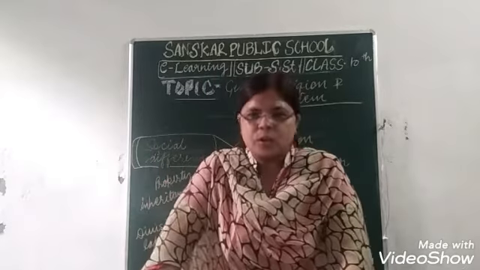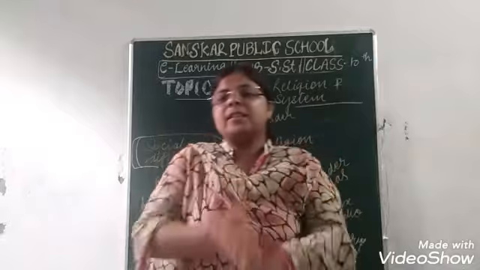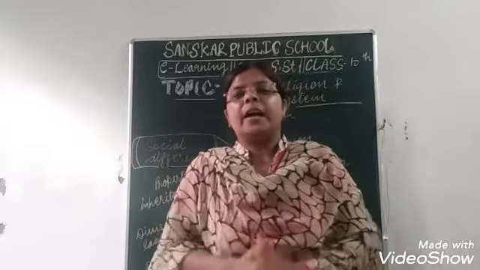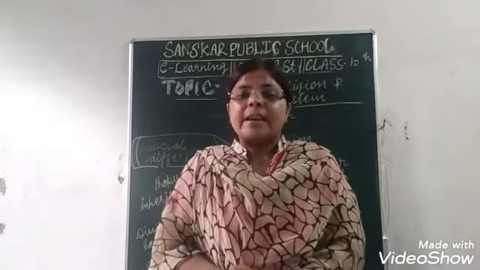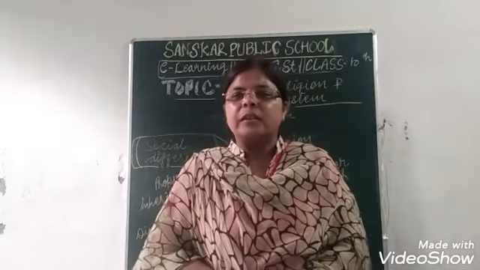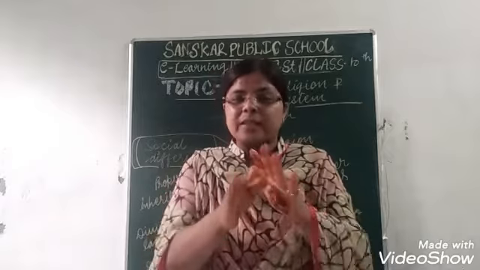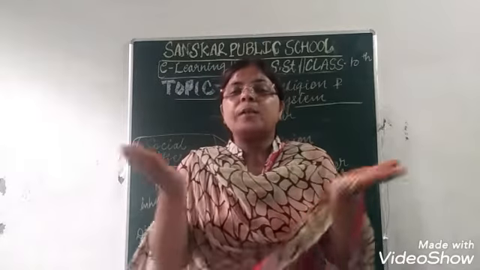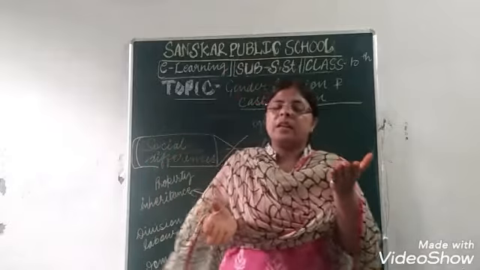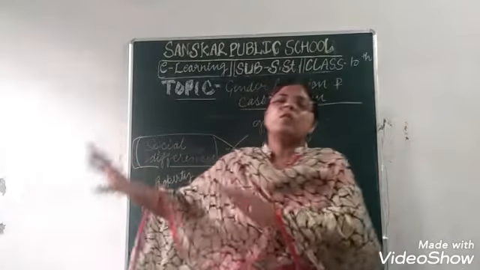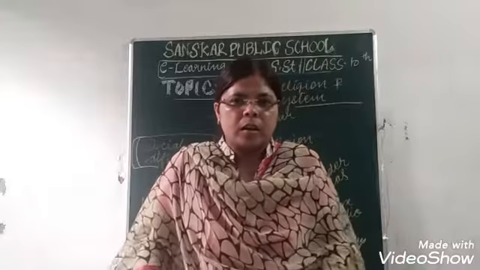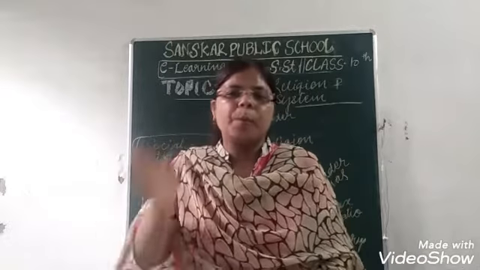Next is the sex ratio. Obviously that is also a reason the sex ratio is not equal. In our UP, Haryana and other states, the sex ratio is like 867 girls over 1000 boys. So can you imagine how much difference there is, how great a difference between them. It means that after the 867 boys, what will the rest of the boys do? They will never get married because the girls are not there. At least it should not be more, but it should be equal.